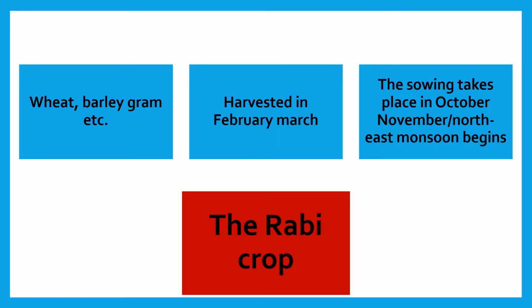Now the next season, that is the Rabi crop. In the Rabi crop, the sowing takes place in October, November, when the northeast monsoon begins. Harvesting will be in the months of February and March. The main crops grown in the Rabi season are wheat, barley, gram, etc.